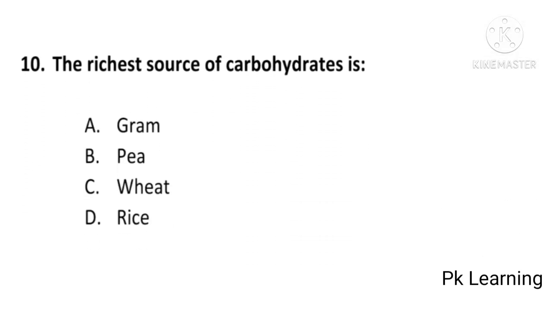And next question is, the richest source of carbohydrate is gram, pea, wheat, or rice. And answer is D, rice. Richest source of carbohydrate, rice. D is correct option.